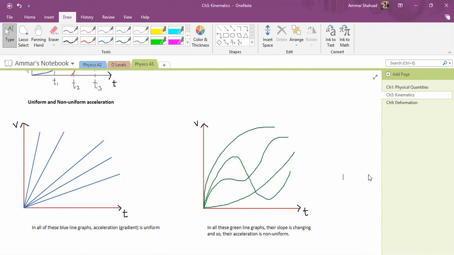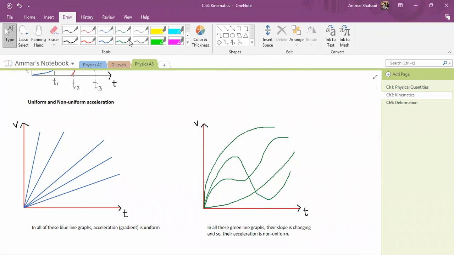However, in non-uniform acceleration, we don't know how acceleration is increasing. Acceleration can increase in any way, so we don't know about them much. So that's why in this chapter we will be dealing with uniform acceleration. So the graphs in which the slope of the distance time graph is the same, the speed is decreasing or increasing uniformly.